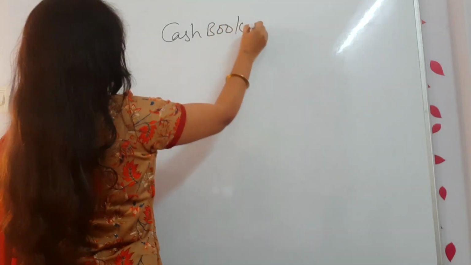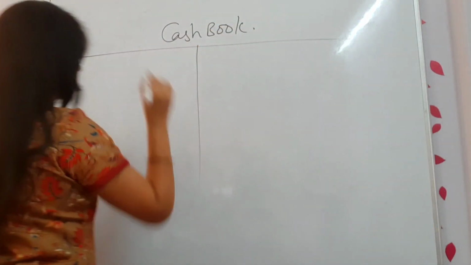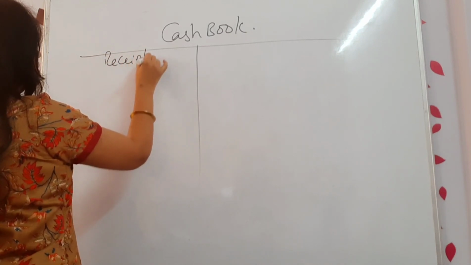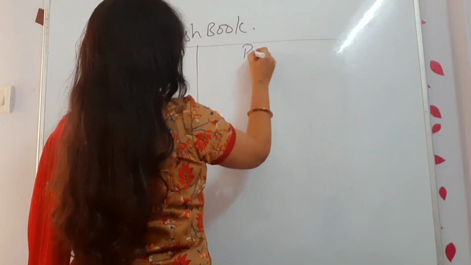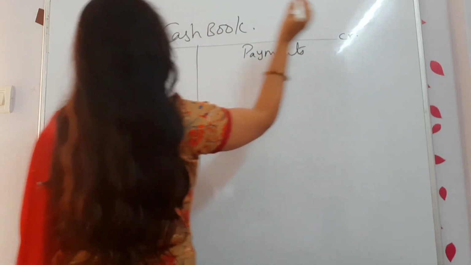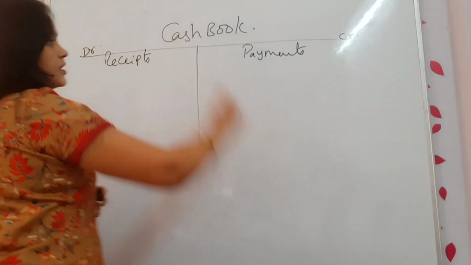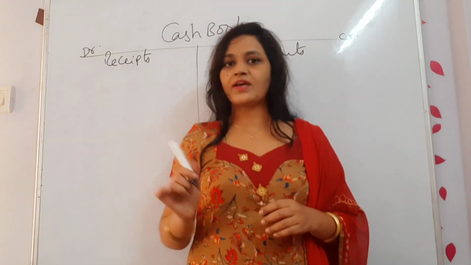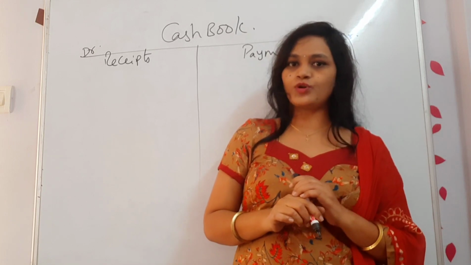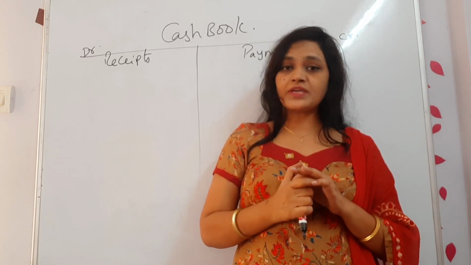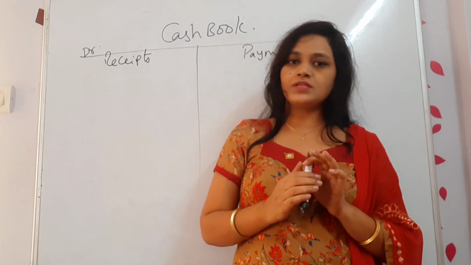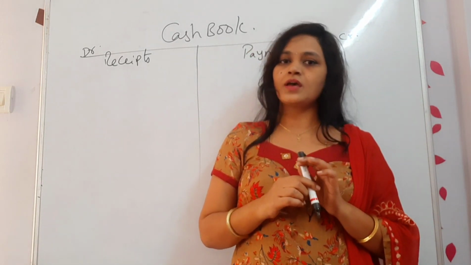Cash book. This side I mentioned receipts, here payments. That means credit side payments, debit side receipts we have. Correct? That is what I explained in the last classes when we solved some problems. In that we followed the same thing. If cash is coming inside the business, please take it as receipt. If cash is going outside the business, then treat it as payment.